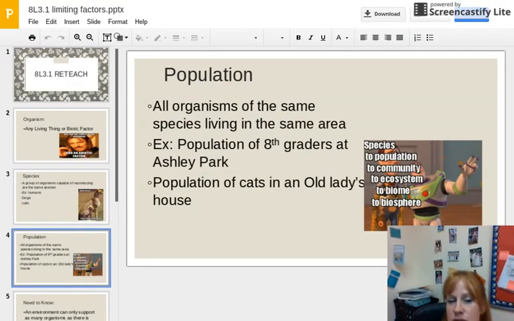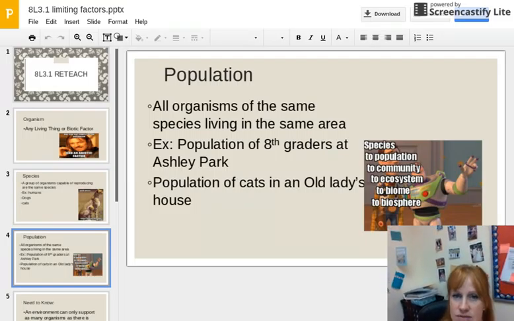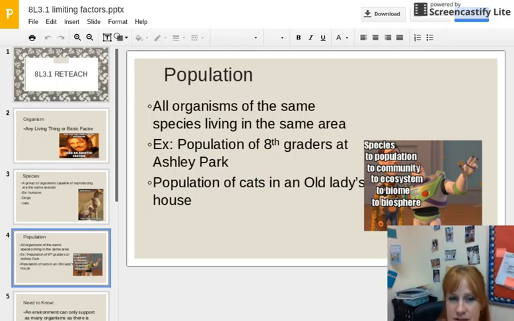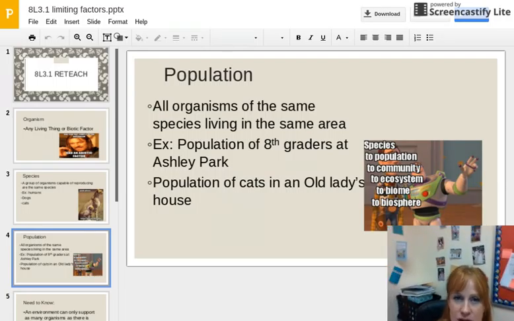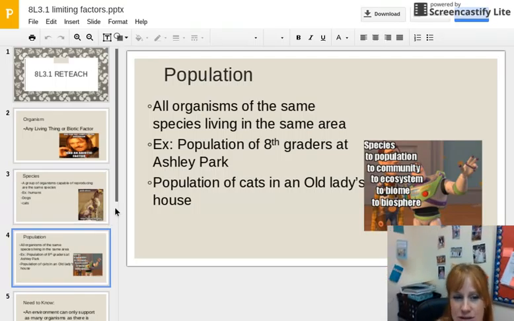Okay, next we have a population. So a population is all the organisms of the same species in the same area. So some of my examples are a population of 8th graders at Ashley Park, or you can say a population of cats in an old lady's house.